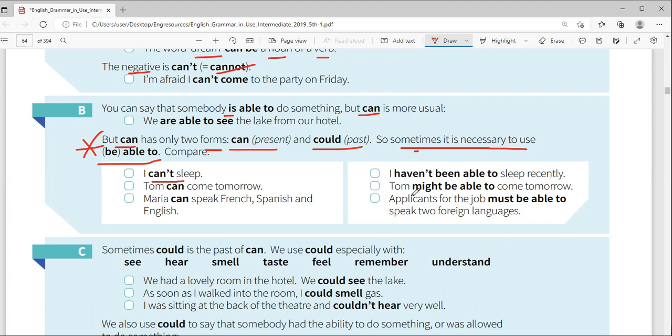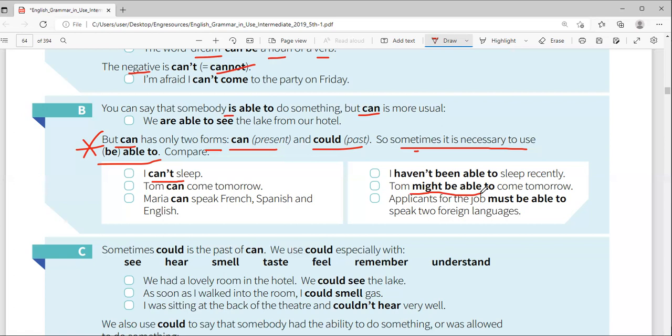So Tom might be able to come tomorrow. You need some help? I'm sorry, I can't. But just go and see Shamzo or Amina. They might be able to help.